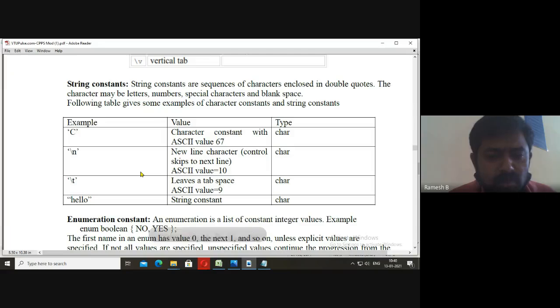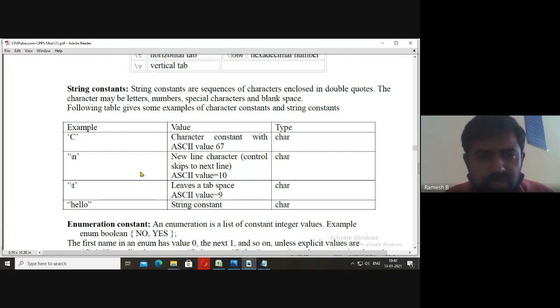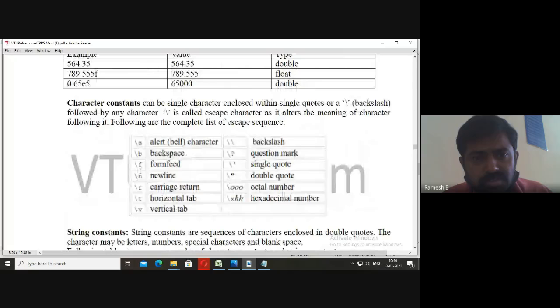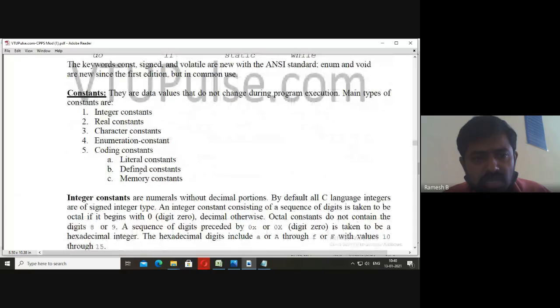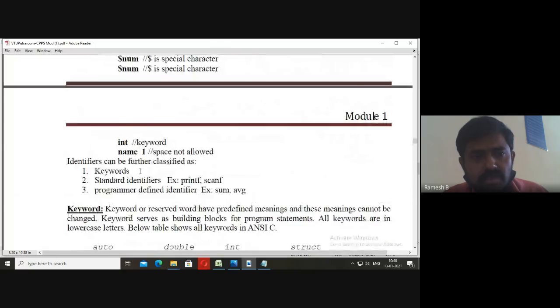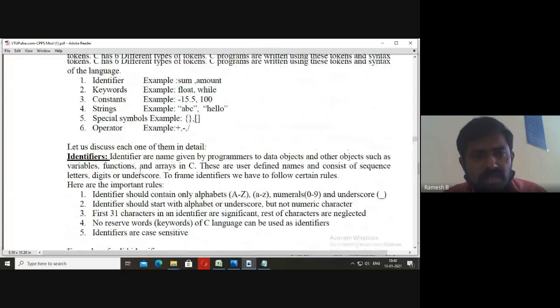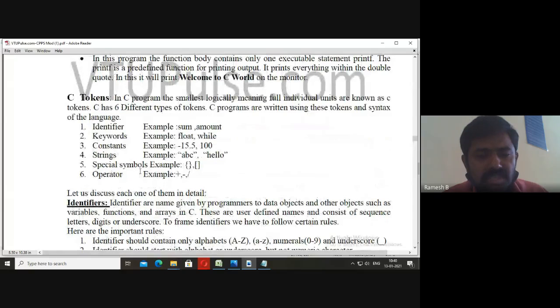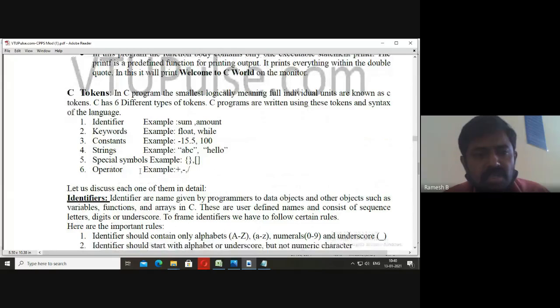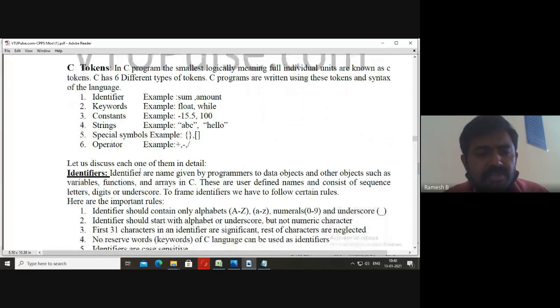Let me stop here. In today's class, you learned C tokens. What are C tokens? They are the smallest units. Examples are identifiers. Among the identifiers, there may be variables, functions, and array names.